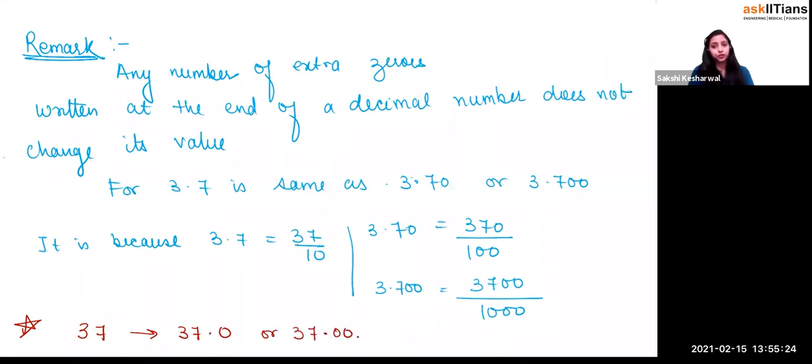Does it matter if you include any number of zeros after the decimal point? No. I can write this as 37.0000 too. Yes, all of them are right, all of them are the same. So if you have any whole number and you want to write it as a decimal number, you can always add zeros at the right-hand side of the decimal point and it does not create any difference, right?